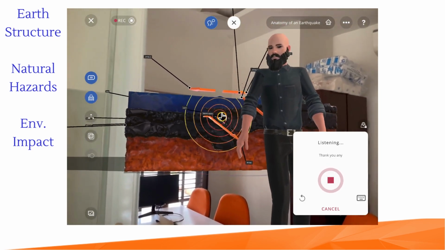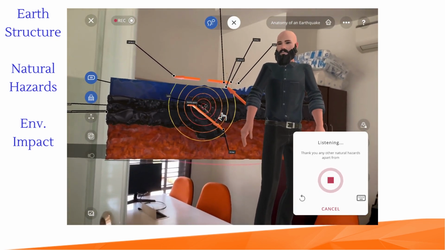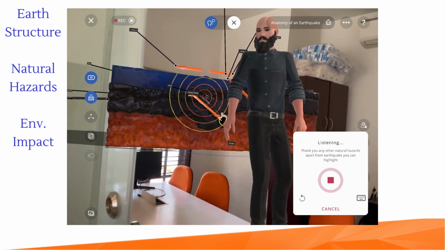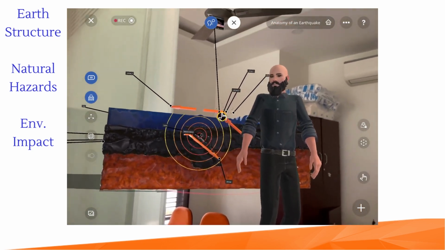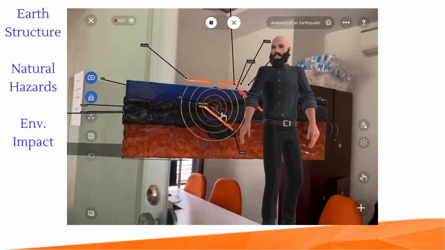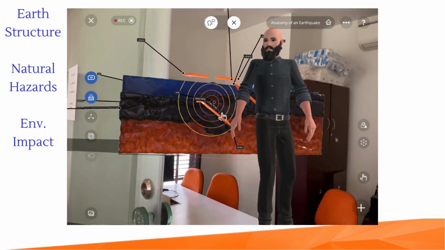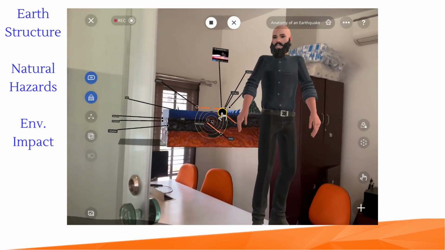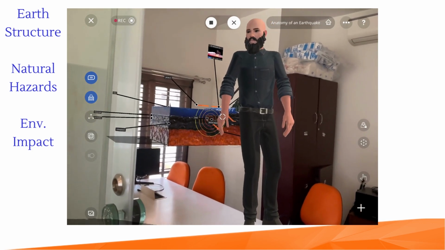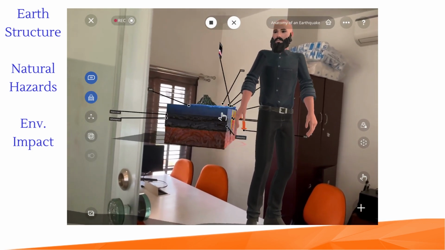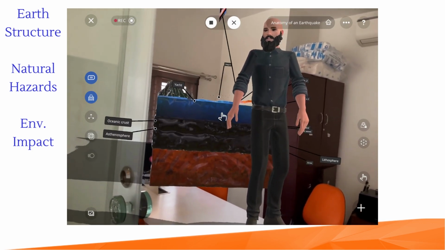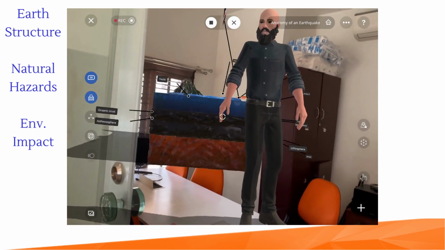Any other natural hazards apart from earthquake you can highlight? Interesting question. Let me find a good answer. There are many other natural hazards that can occur, depending on the location. These can include hurricanes, tornadoes, floods, wildfires, and landslides.